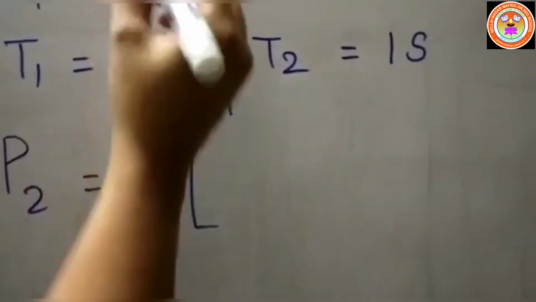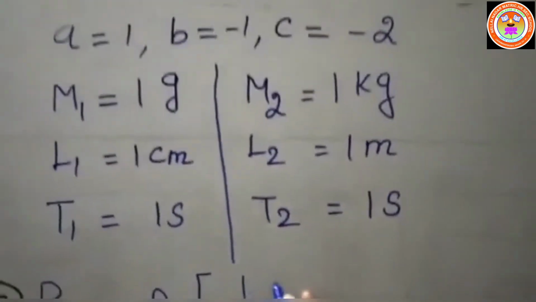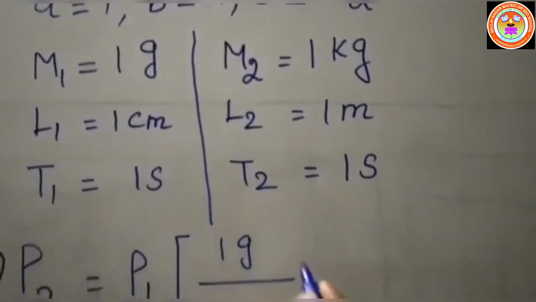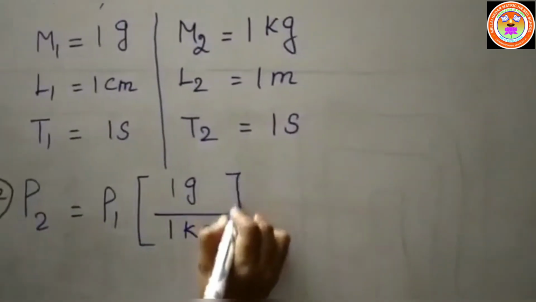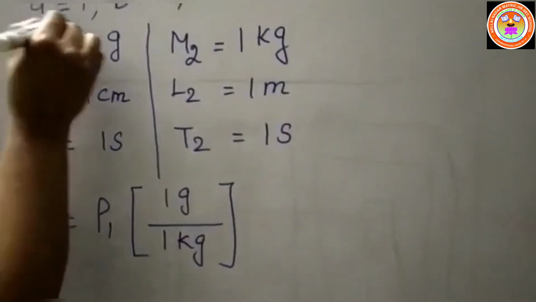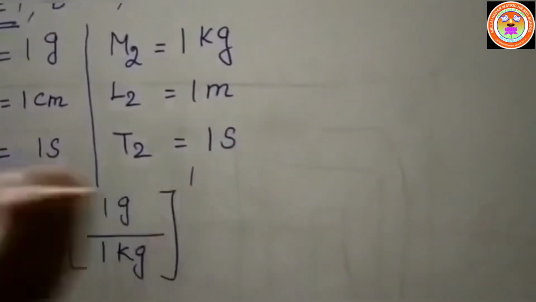What's the value of M1? M1 value is given: 1 gram divided by M2. What's the value of M2? 1 kilogram whole power A. What's the value of A? A gets a value equal to 1.